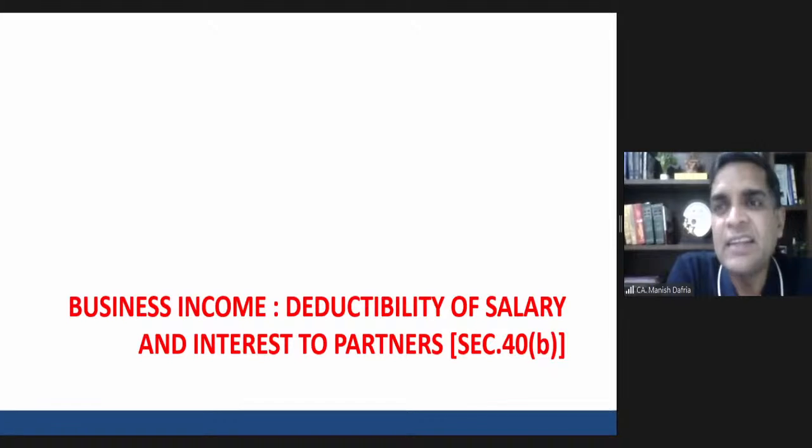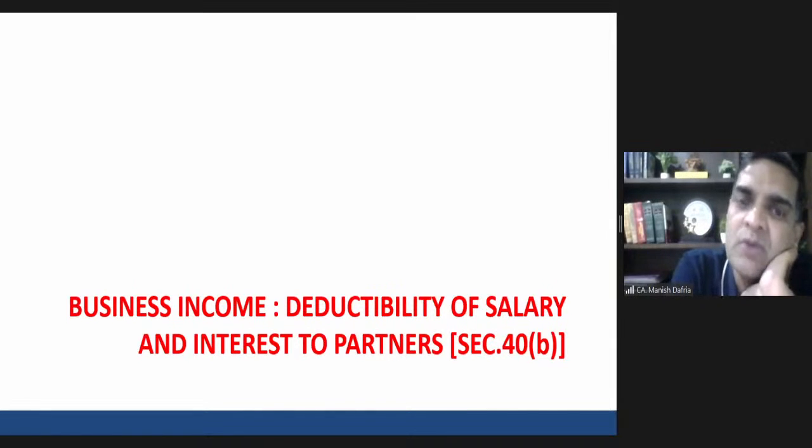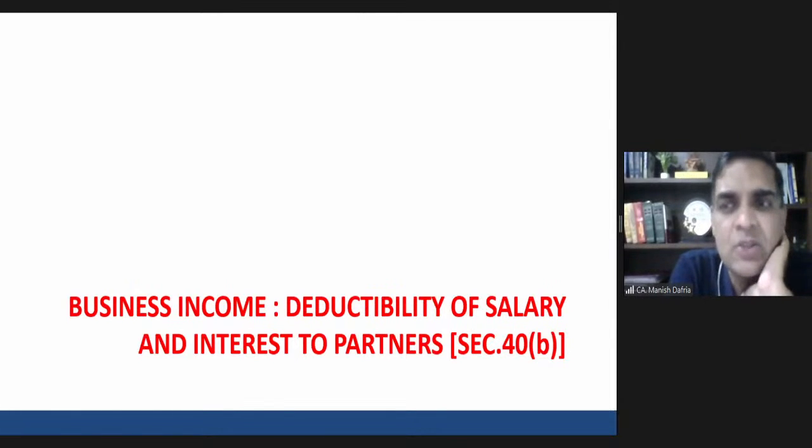Deductibility of salary and interest to the partners, section 40 clause (b). Okay, the idea is this, the situation is this. Now there is this partnership firm. The firm is paying salary to its employees. That salary is a deductible expenditure, business expenditure. The firm has taken a loan from outsiders, and on this loan, the firm is paying interest. That interest is also deductible as business expenditure. The problem is this, when the firm is paying salary and interest to the partners.